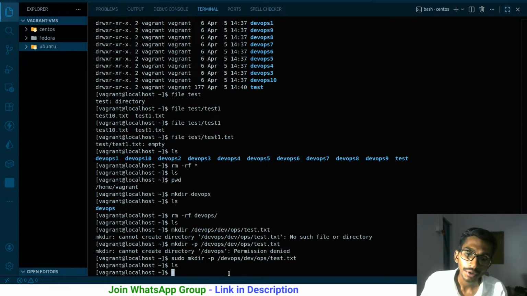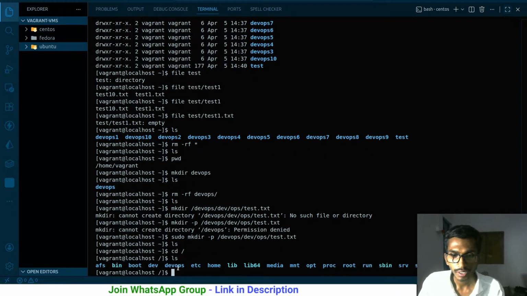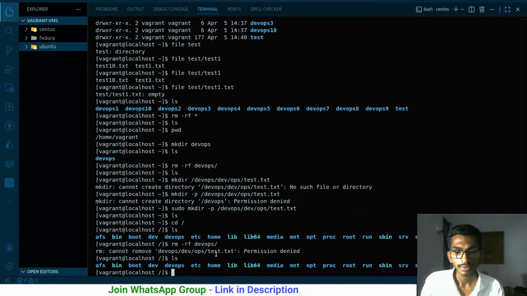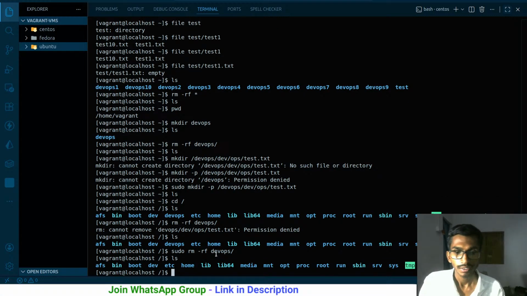Sorry, the new DevOps folder was created in the wrong place, that was my bad. This is where it has been created, sorry for that. Let me remove it from here. So rm DevOps, that was the path I mentioned, the root path, and because of that it created it here. ls, permission denied. Of course, if I'm creating anything inside the root folder, the permission is going to be denied unless you are the root user, otherwise use sudo over here. So ls, that's been deleted.